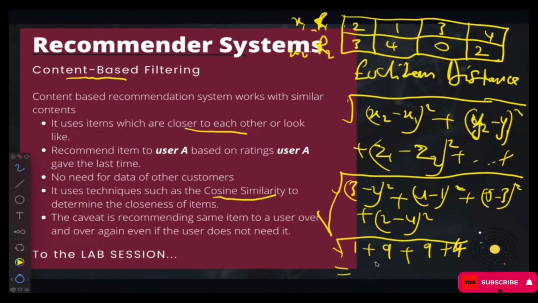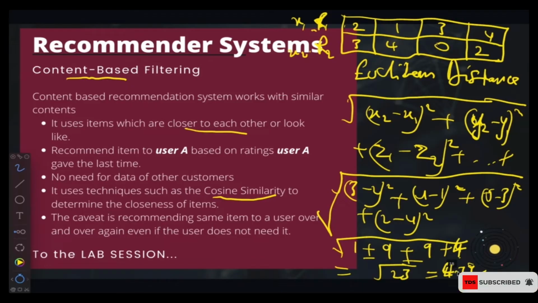So this can give you something like 18, 19 plus this one 23. So root 23, which can end up to something like 4.7 something, 79, something like that. Now if we do Euclidean distance and we get something like this, we get something like 4 point something.